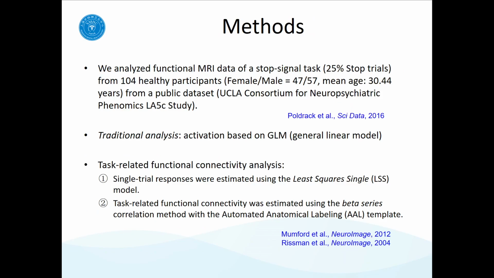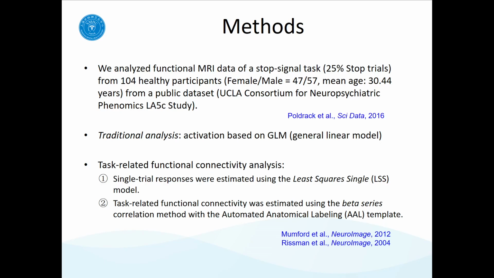So in this study, we tried to examine the whole brain functional connectivity pattern during response inhibition using a network-based statistics approach. To this end, we analyzed functional MRI data in a stop signal task from 104 healthy participants. For a validation purpose, we first ran a traditional GLM analysis to look at the neural activation during response inhibition.